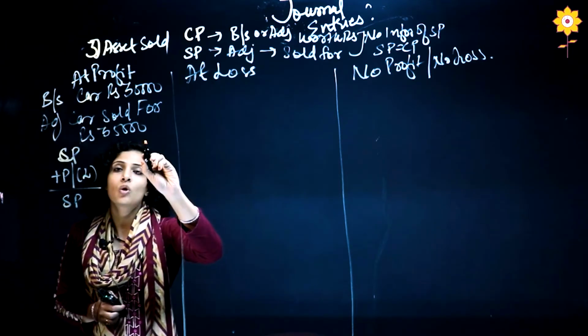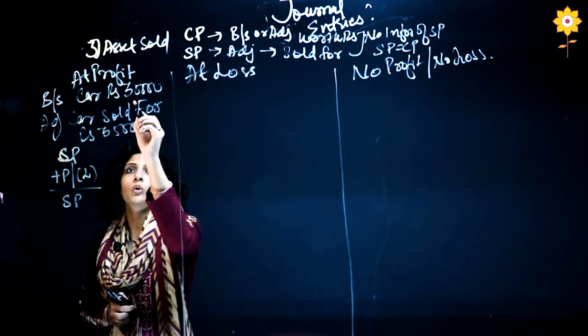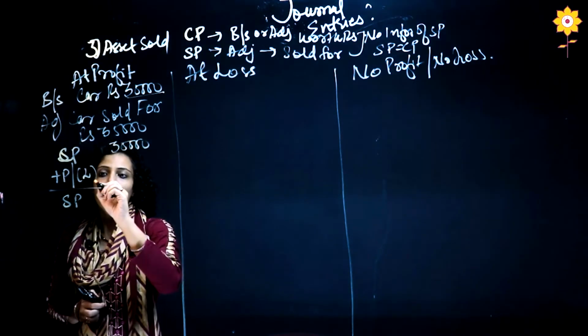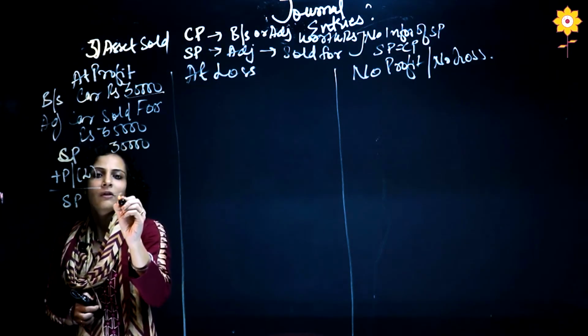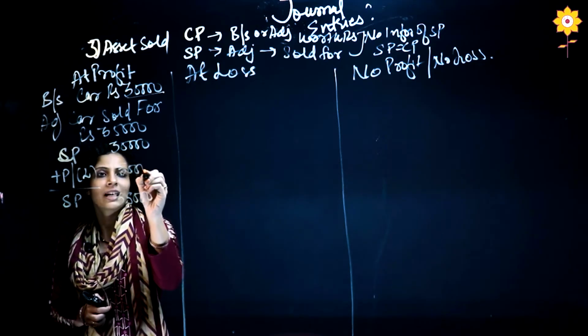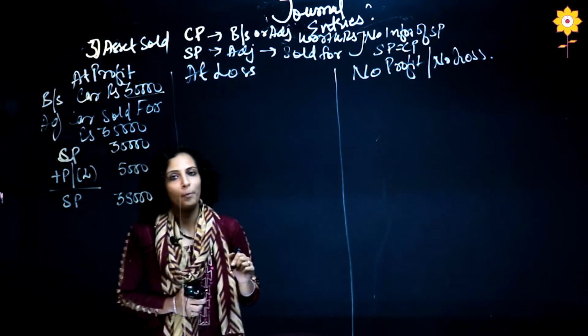So now in this question, what is the cost price? In adjustment there is no word as worth rupees, so go to the balance sheet. Cost price is 30,000. What is the selling price? 35,000. I will write here 35,000. 5,000 is getting added, so it will be your profit.